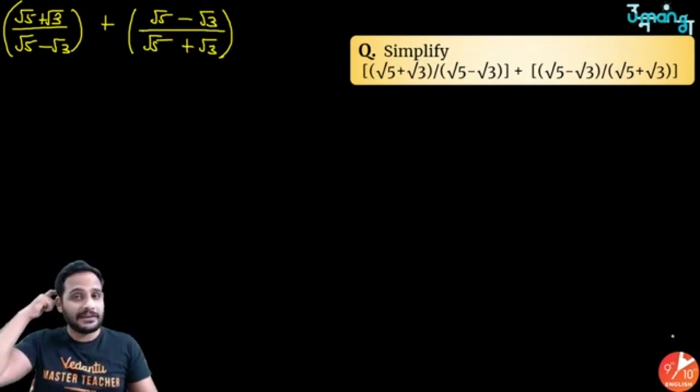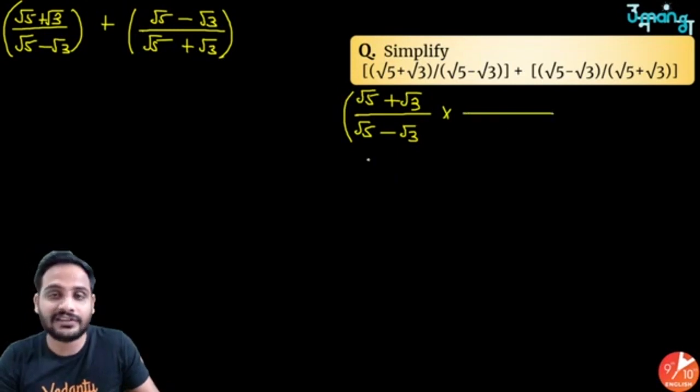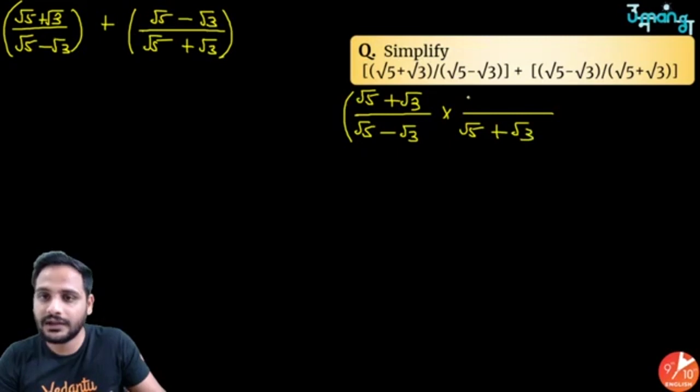So let us simplify them separately. First I will simplify root 5 plus root 3 whole divided by root 5 minus root 3. If I rationalize this, you know rationalization depends upon the denominator. So it will become root 5 plus root 3, and here also root 5 plus root 3.